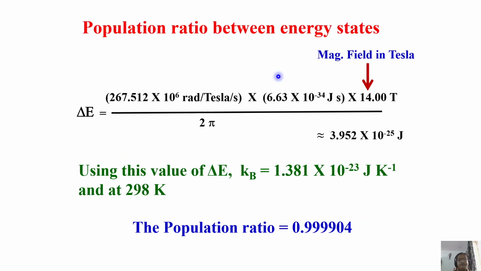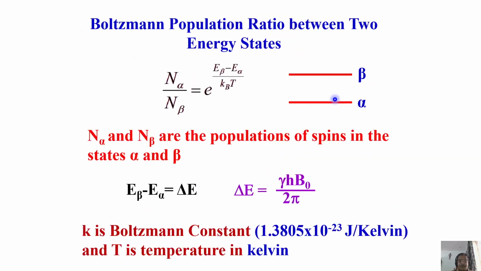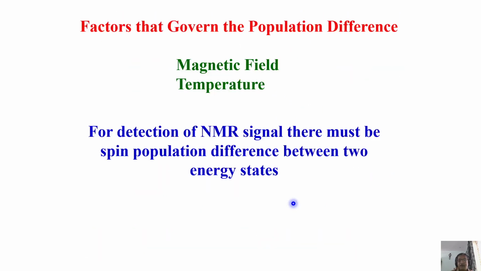First, let us see what the real population difference between the two energy states is. Not the difference, I'm talking about the population ratio. So now, delta E is gamma times h, Planck's constant, times B naught over 2 pi.